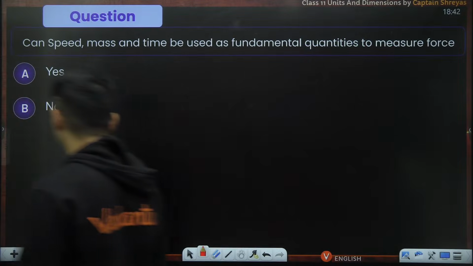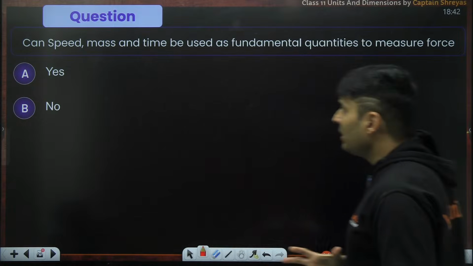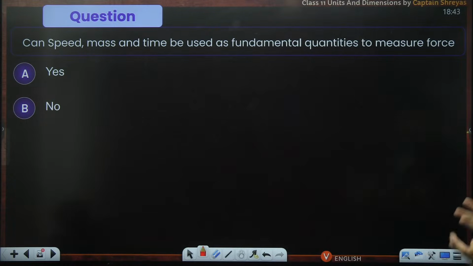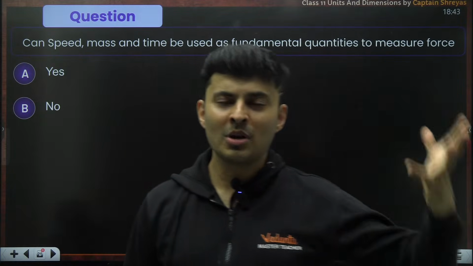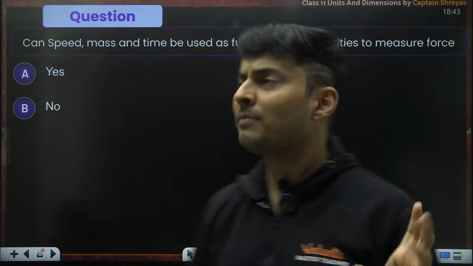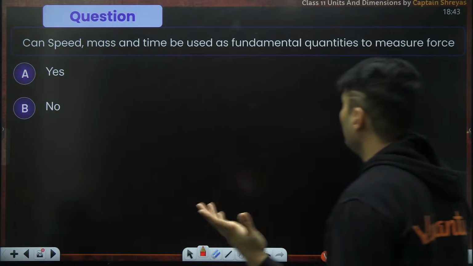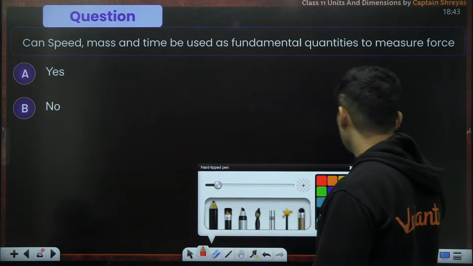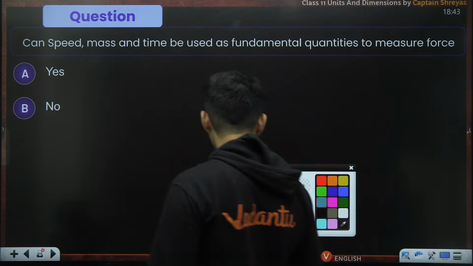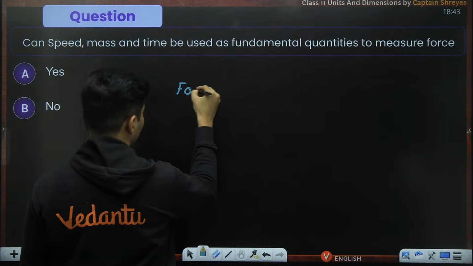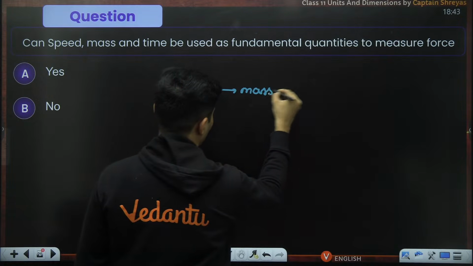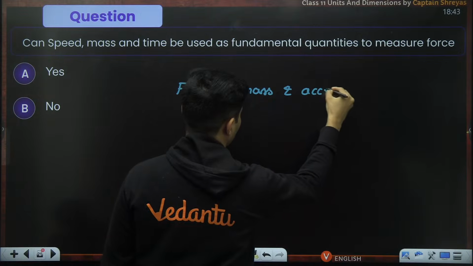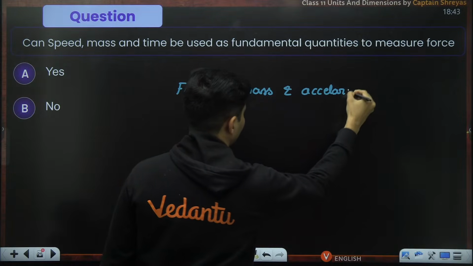Moving on to the next one on your screen. Can speed, mass, and time be used as fundamental quantities to measure force? Can you, in a new universe, use speed, mass and time as fundamental to measure force? Think about it. You might have heard the formula of force. Force depends on mass and acceleration.